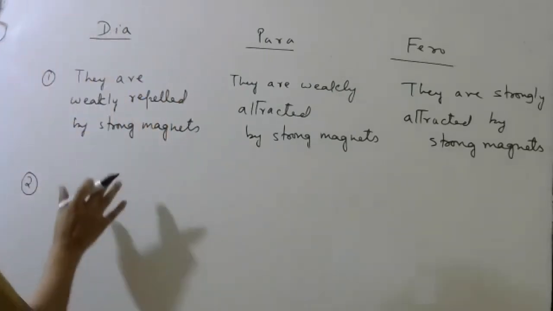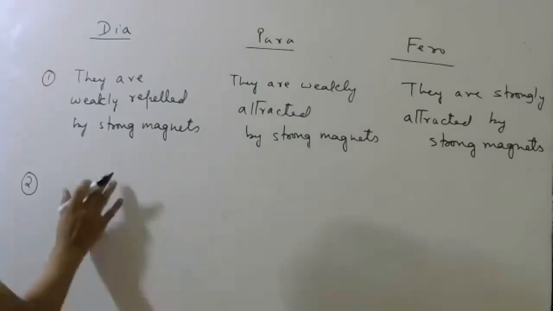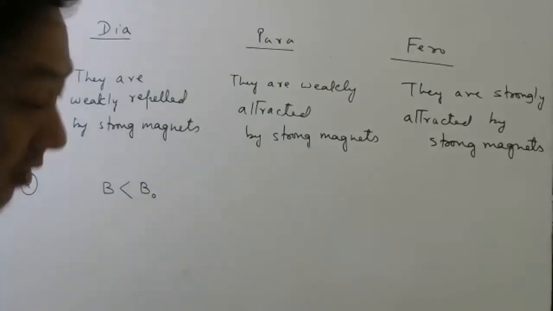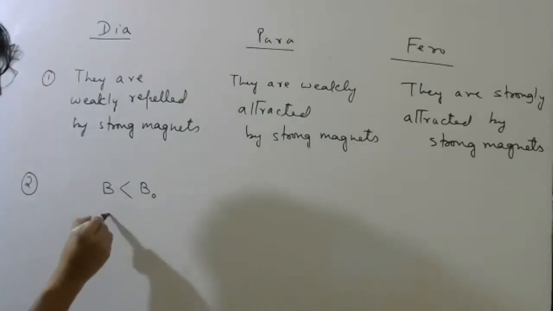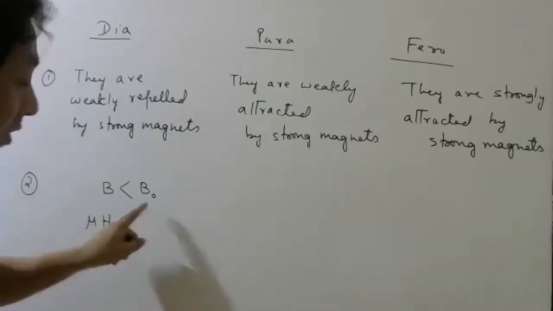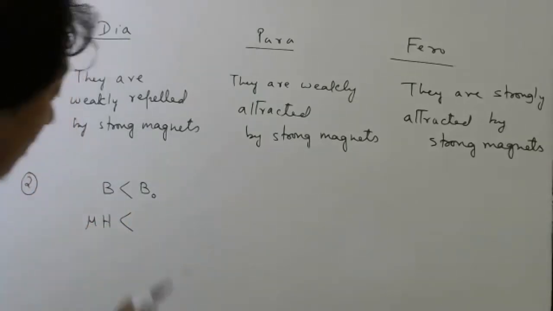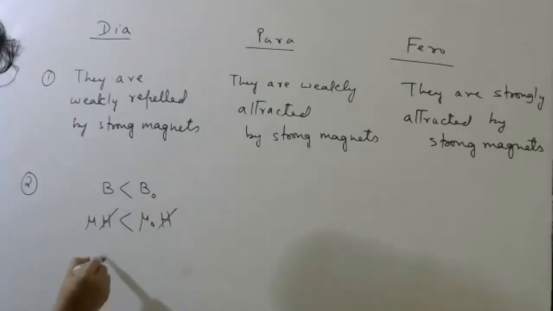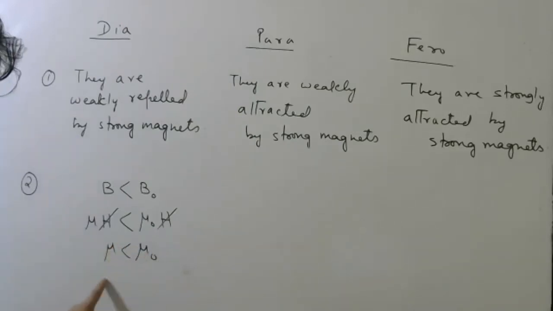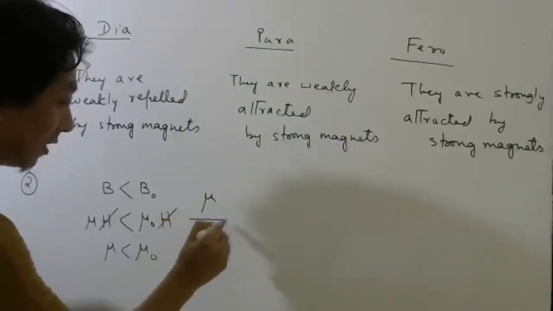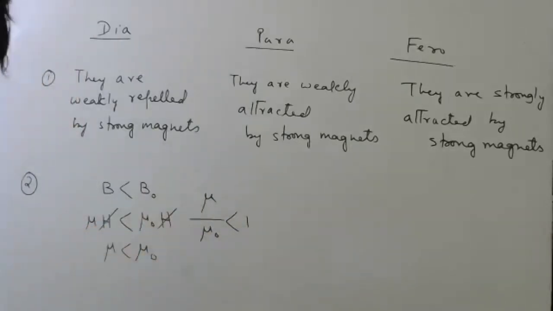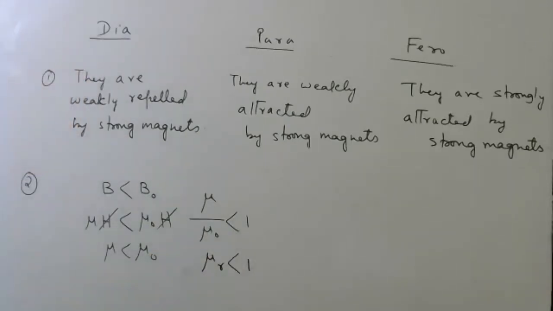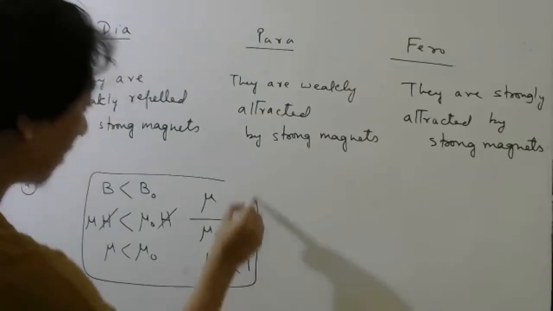Now, for diamagnetic material, please listen carefully. B is less than B naught, I told. Remember or not? Now, B, how can I write? Mu into H is less than B naught, which I can write as mu naught into H. H cancels. So mu is less than mu naught. If I bring mu naught to this side, mu by mu naught is less than 1. What is mu by mu naught? Mu R is less than 1. So this is true for diamagnetic material.